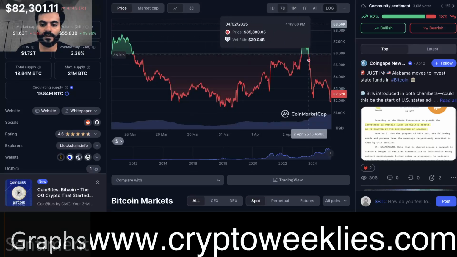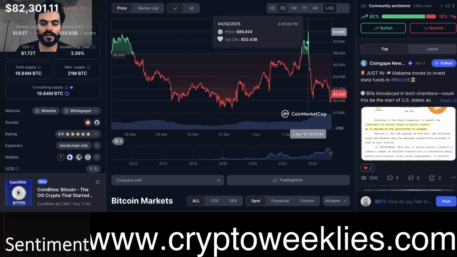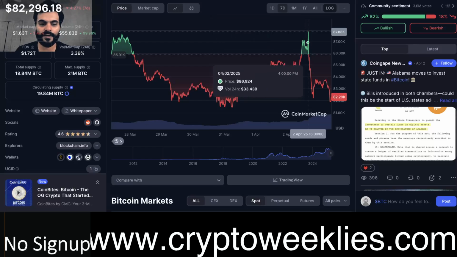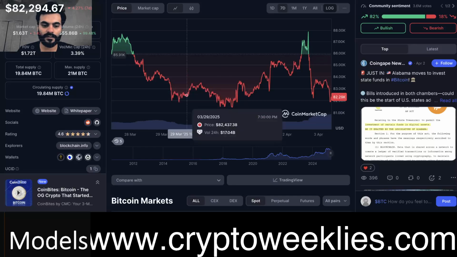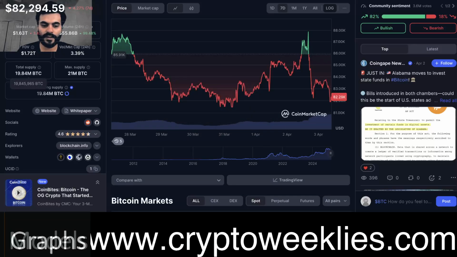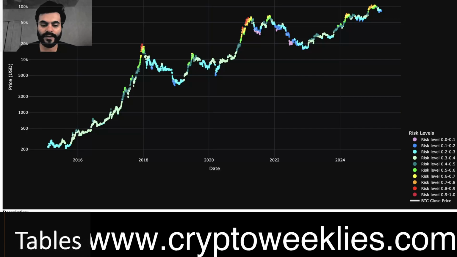Especially now that of its recent highs of about 88k, price has capitulated to about 82.3k, 82k $300. Still the market cap is at around 1.6 trillion, whereas again the circulating supply is at around almost 20 million of the 21 million max supply. So let's get started on how this affects the analysis.